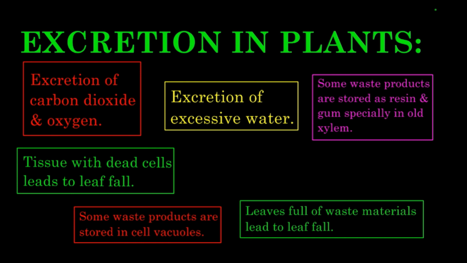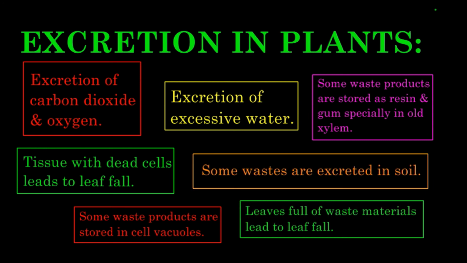So, under two conditions, leaf fall is caused. First, when tissues with dead cells accumulate, and second, when the leaves are full of waste materials. And some waste is excreted in the soil. So this is all about excretion in human beings and excretion in plants.